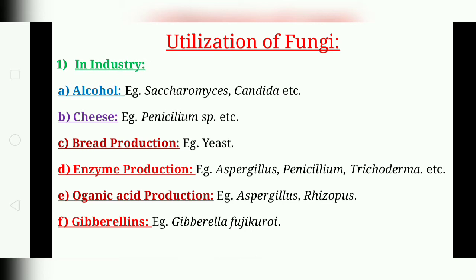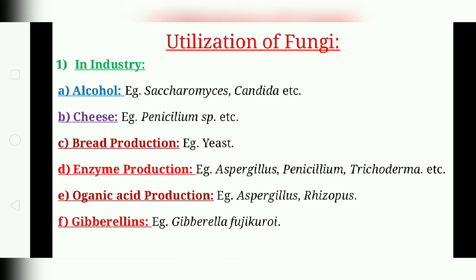Then the next is bread production. Baker's yeast, that is Saccharomyces, is used in the baking industries. Fermentation by yeast releases carbon dioxide as bubbles, which are used in the baking industries to make the bread spongy.